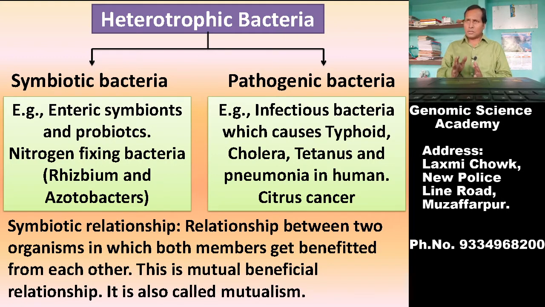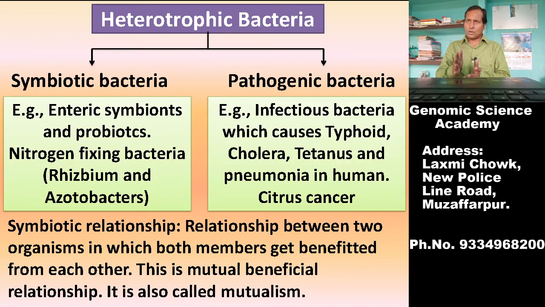We will be talking about heterotrophic bacteria. This is one of the bacterial types which belongs to the kingdom Monera. There are two types of bacterial groups coming under the kingdom Monera. These are Archaebacteria and Eubacteria.